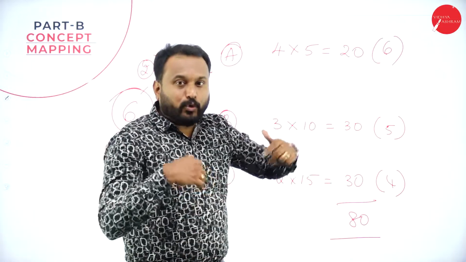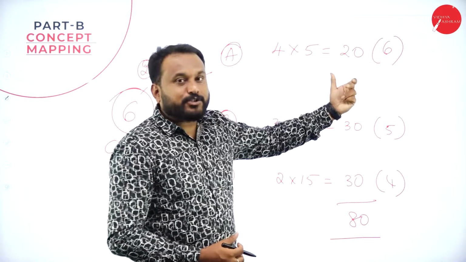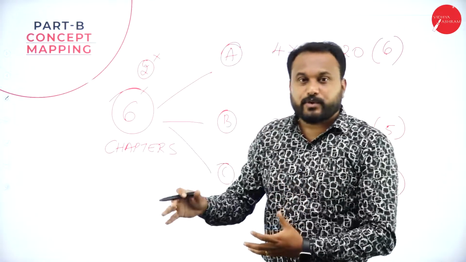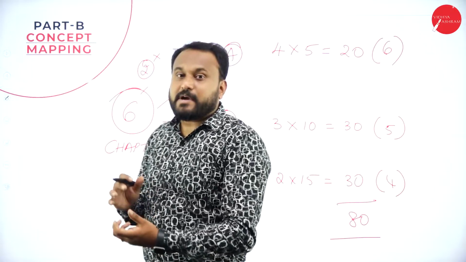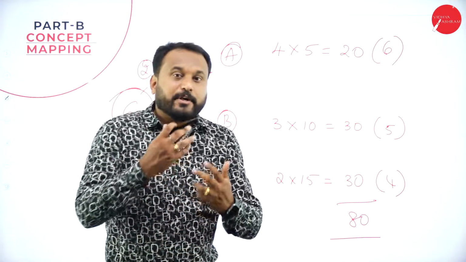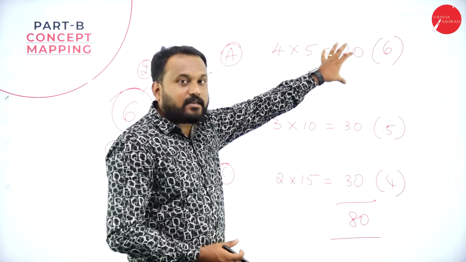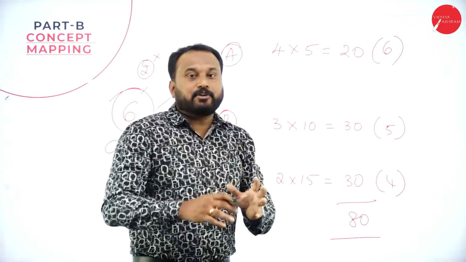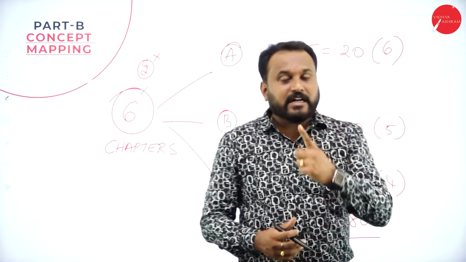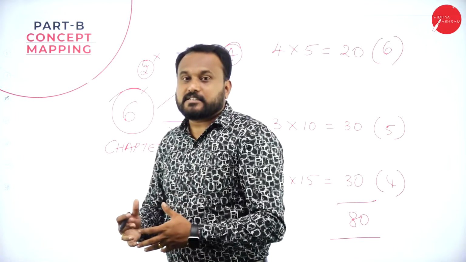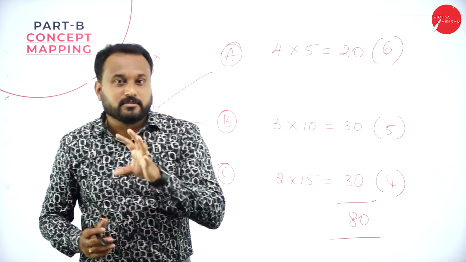There can be a twist in the 5 marks question, where a chapter which does not have a 15 marks question, now 5 marks can be repeated. That means there will be 2 questions of 5 marks in this Part A from one chapter. See, this is the smart approach which you are supposed to do.